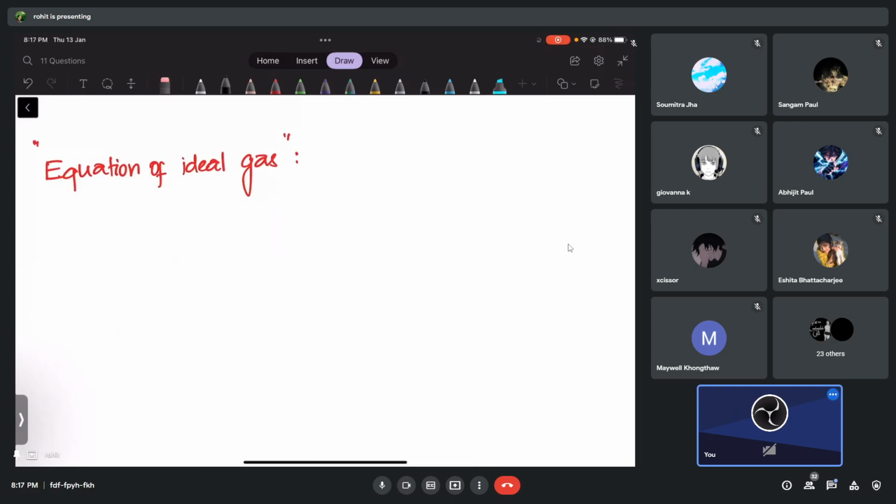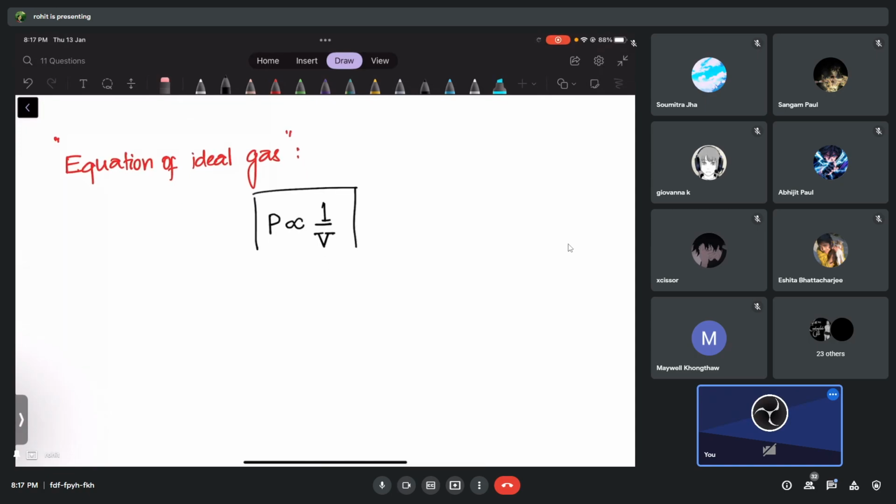Say P is inversely proportional to volume. Do you agree with this one, guys? This means if the volume decreases, the pressure should increase. I think you know this as a law also, right? What is this law called? Boyle's law, yes, very good. This is called Boyle's law.